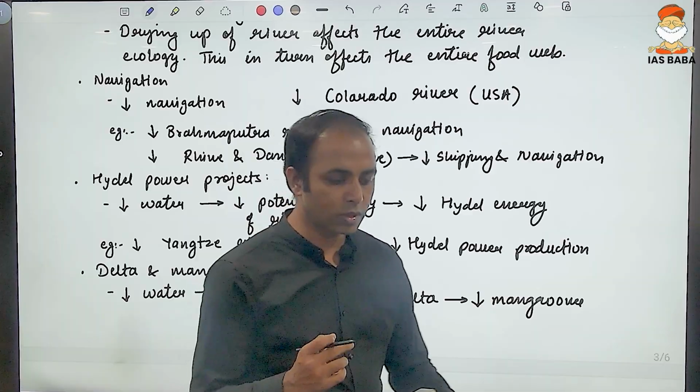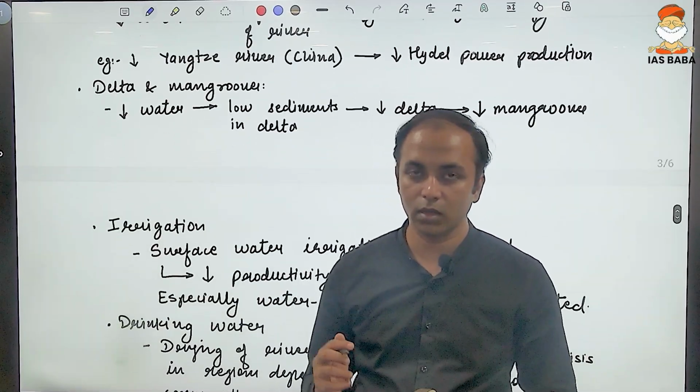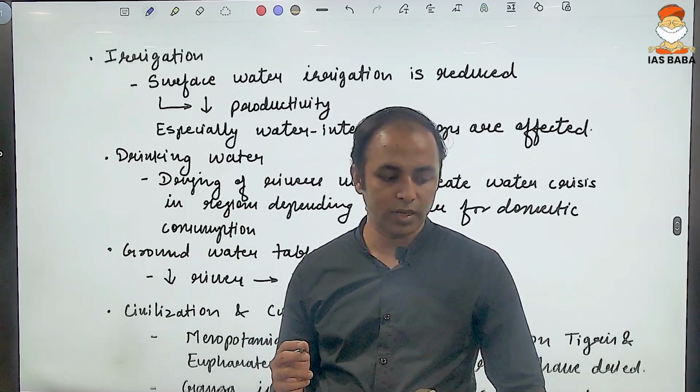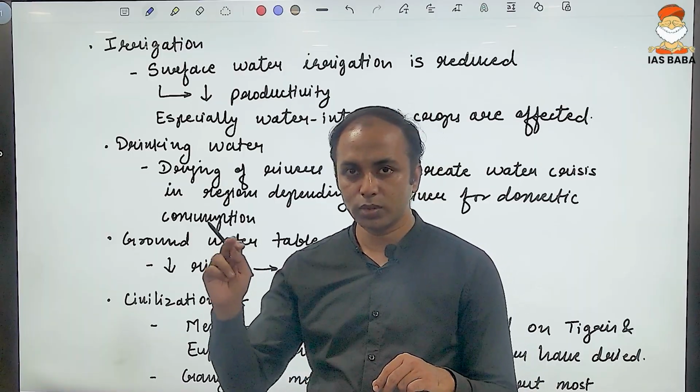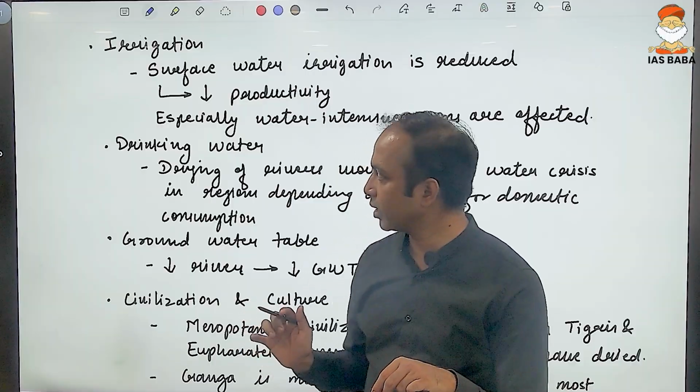Mangroves are a very, very important ecosystem, which is very high in terms of biodiversity. So that entire biodiversity is going to get affected.